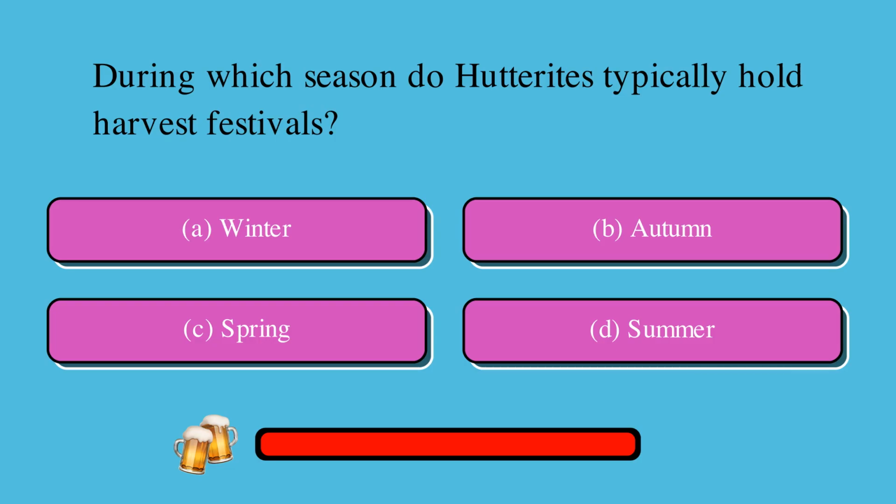During which season do Hutterites typically hold harvest festivals? Is it A, winter, B, autumn, C, spring, or D, summer? The correct answer is B, autumn.